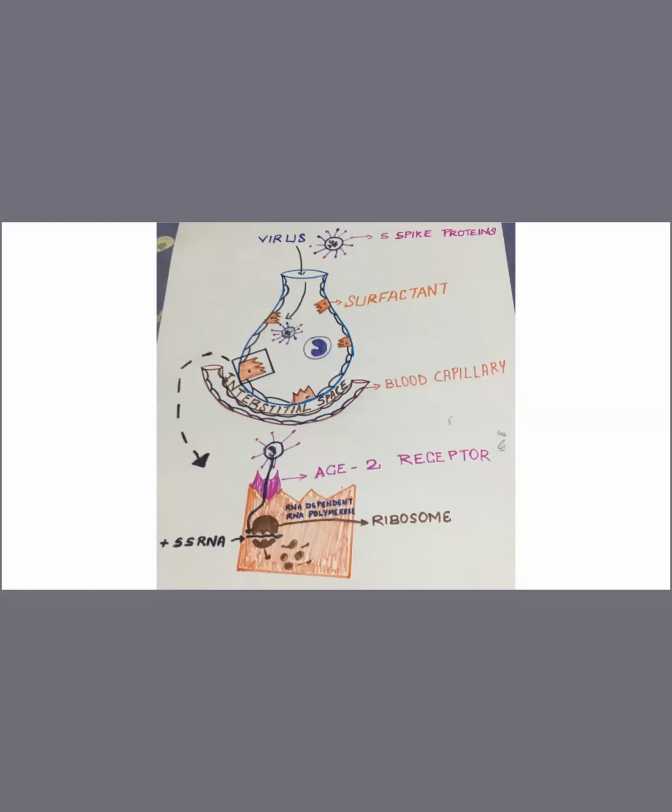So in this redrawn surfactant cell, can you see a pink color structure? That is the receptor present on the cell. Its name is ACE2 receptor, angiotensin converting enzyme type 2 receptor. Now comes the role of the S-spike glycoproteins, or spike proteins, present in the virus. They have a particular domain which has high affinity towards the ACE2 receptors.